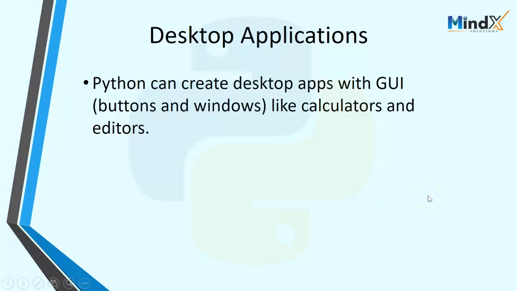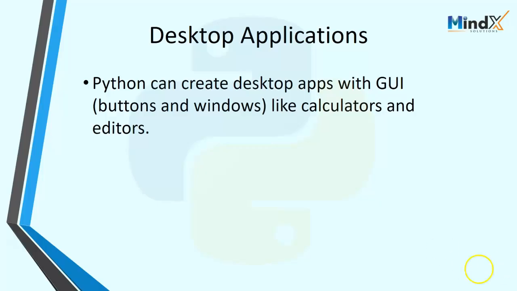Python can also be used to make desktop apps with windows, buttons and menus, like calculators, notepad, or small business tools. All these we can build using Python.